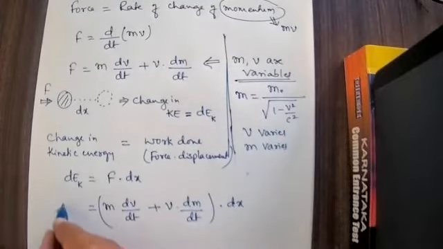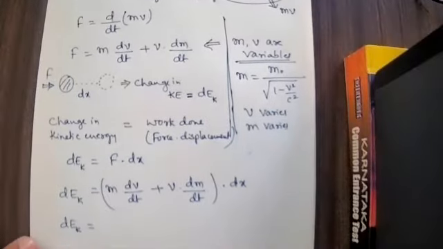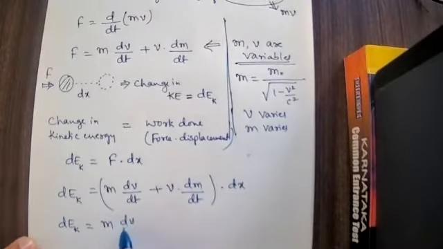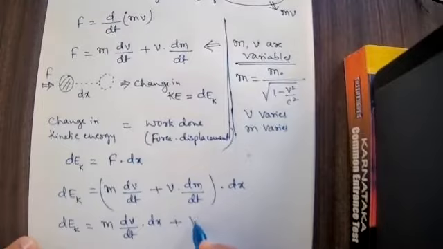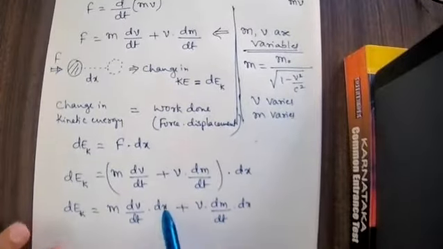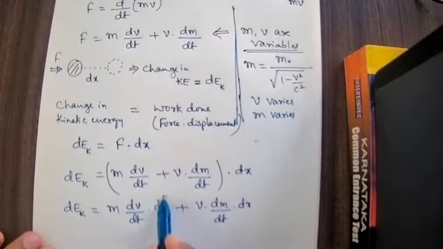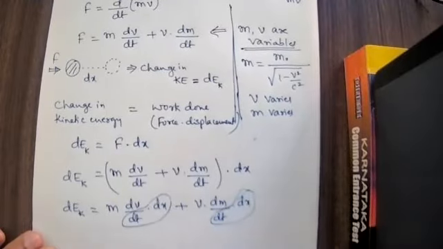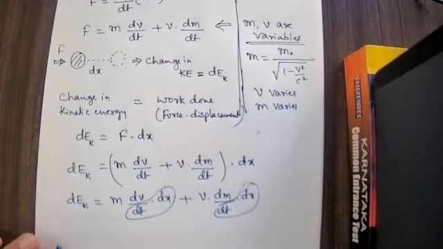Okay. Therefore, dEk is equal to, here I will multiply with this: m into dv by dt multiplied by dx plus v into dm by dt multiplied by dx. Now I will consider dx by dt here, and here also dx by dt, and write dm and dv separately.